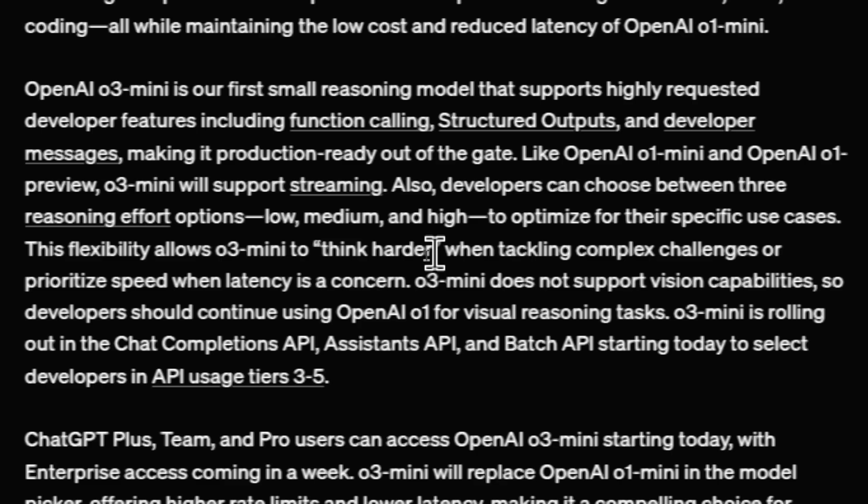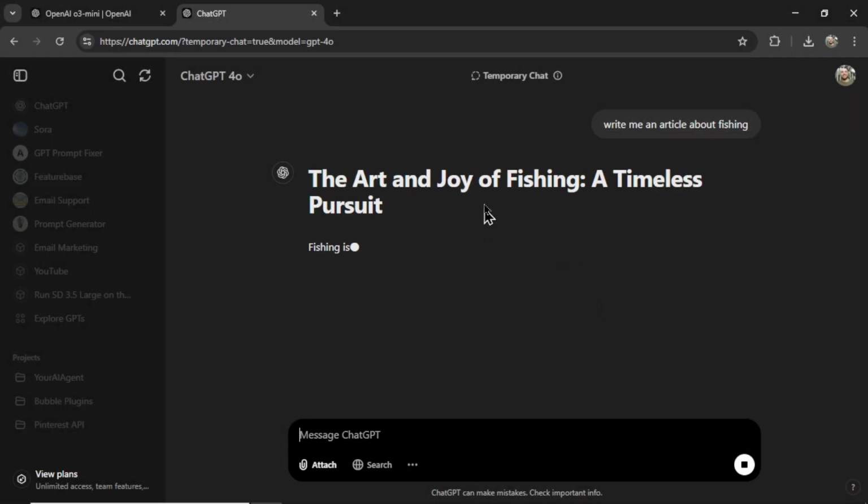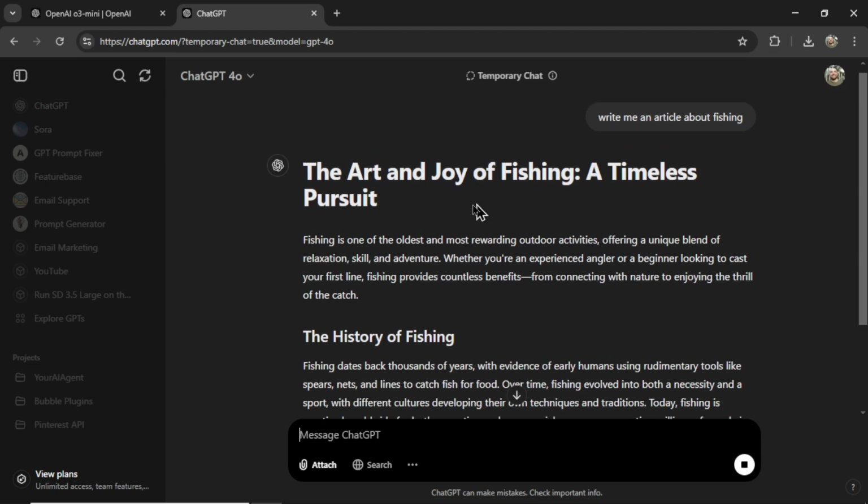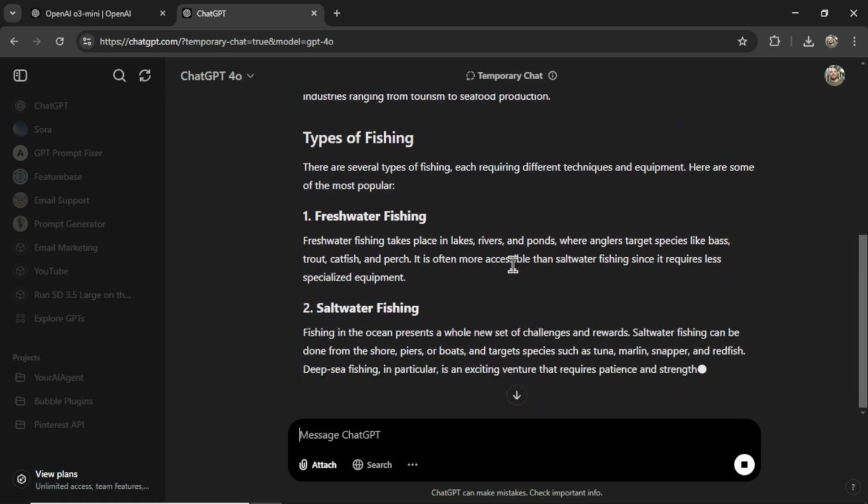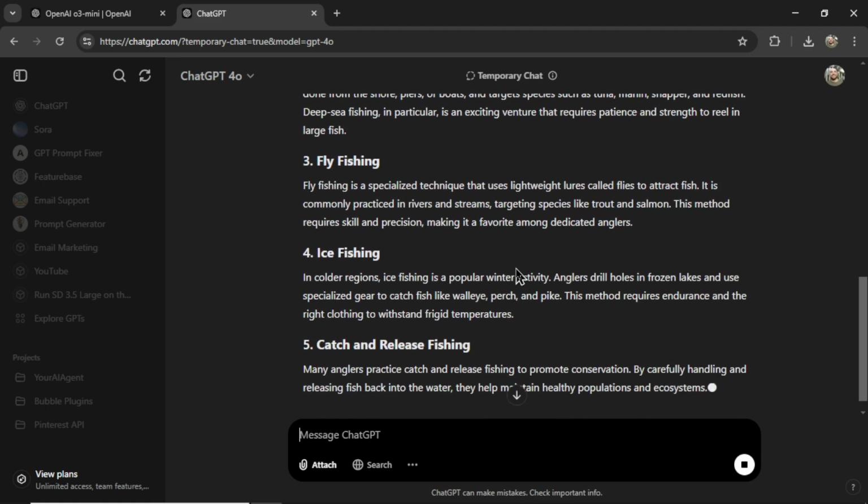Like OpenAI O1 Mini and OpenAI O1 Preview, O3 Mini will support streaming. Streaming is just what happens when you type into ChatGPT. The text is coming on the page live while you're watching it, rather than it taking a while and then all the text appearing at once.